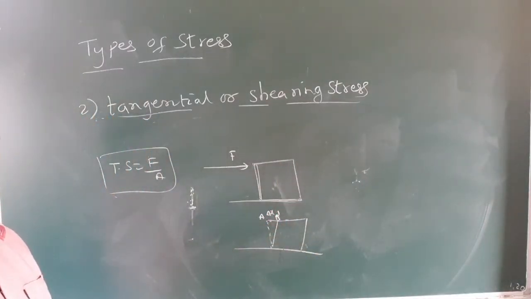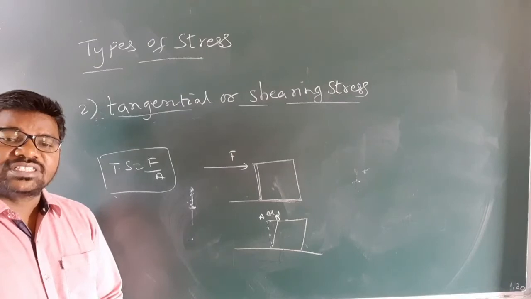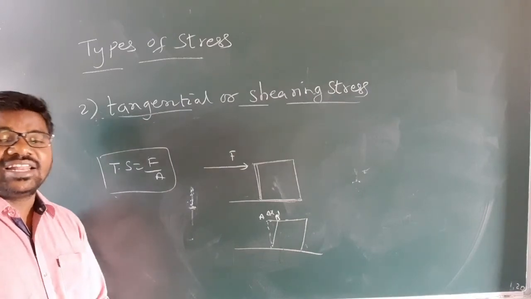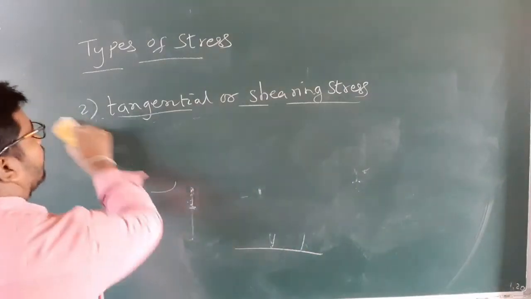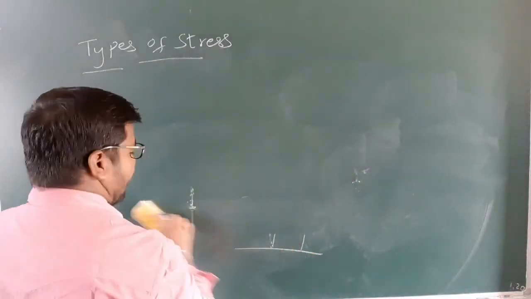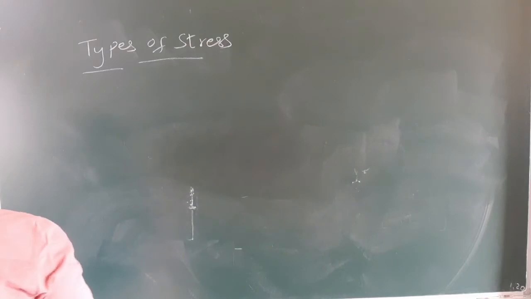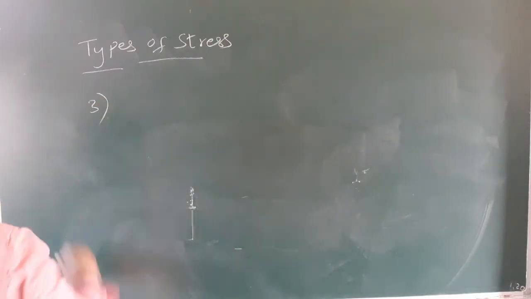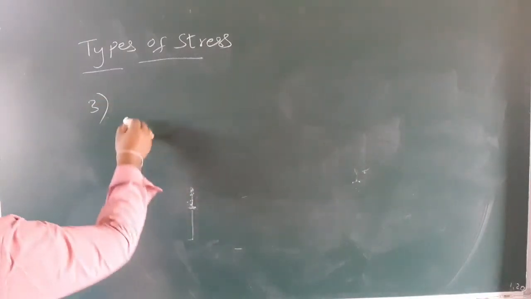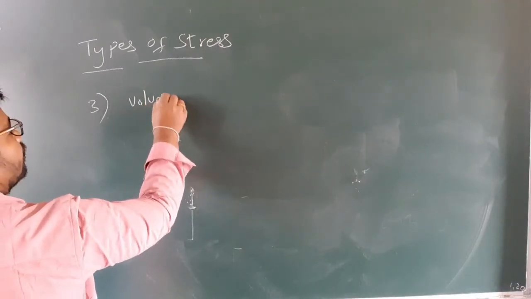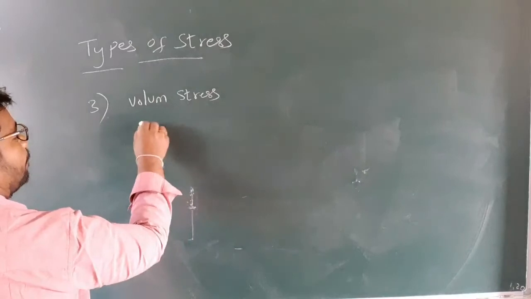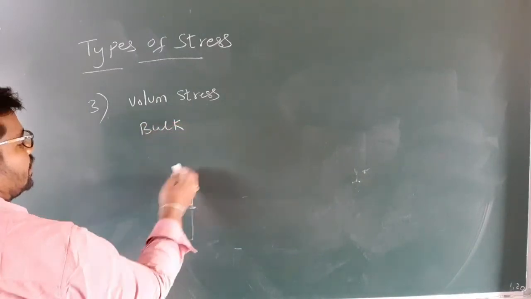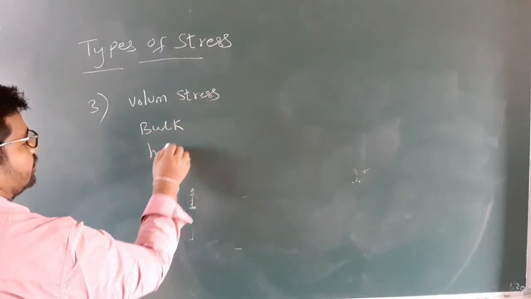Understand, my children? At last we have to discuss hydraulic or bulk stress. Volume or bulk or hydraulic stress, the third one.